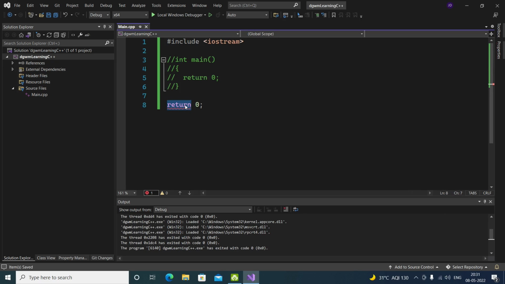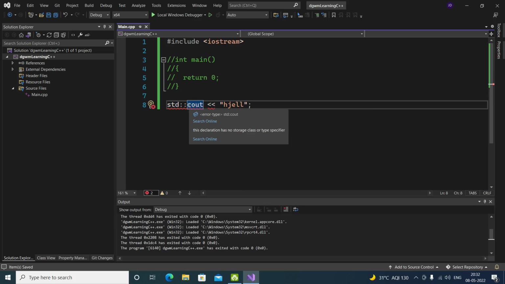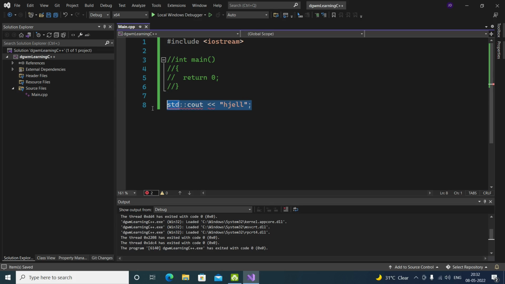This means the return keyword is only going to work inside a function. So first, if we just use a print function directly, let's try it out. Still there is another error. What's that? The declaration has no storage class or type specified. So the same with this as well. Now this whole thing is only going to work inside our main function.